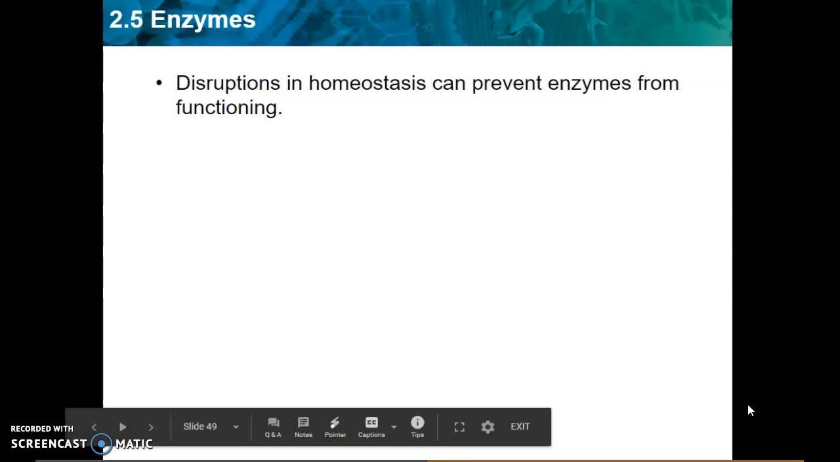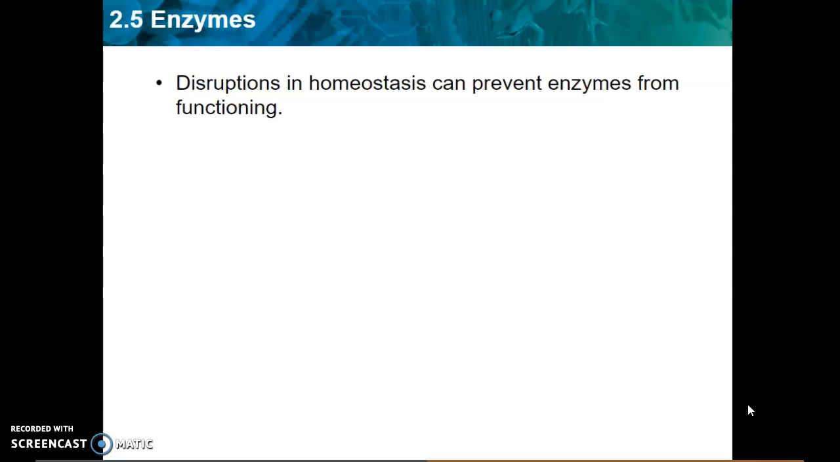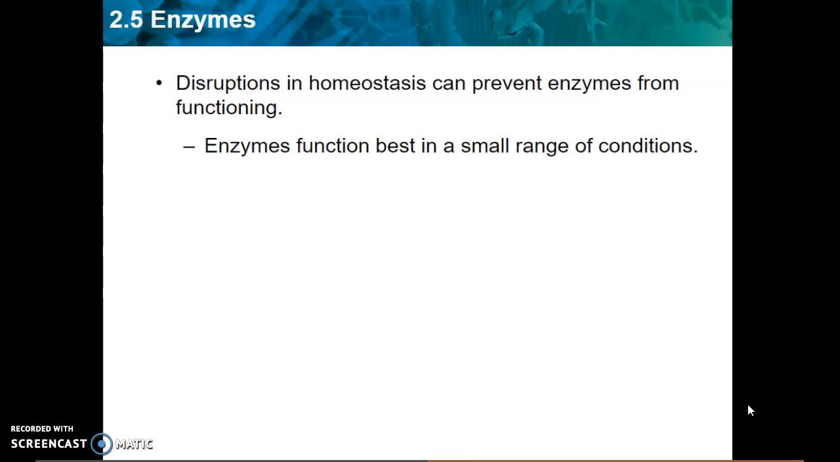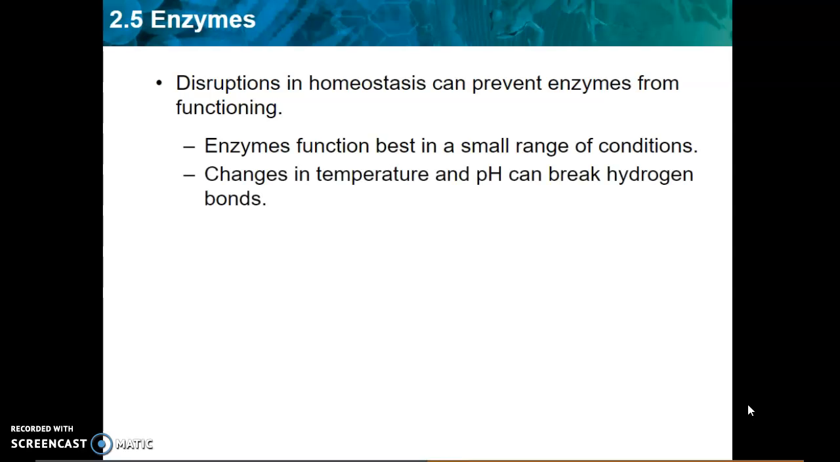Disruptions in homeostasis can prevent enzymes from functioning. Enzymes catalyze both the forward and reverse of the same reaction. Enzymes can be denatured by temperatures and pH levels outside the optimal range for that particular enzyme. For example, the protein in your hair can be denatured by adding heat, like a curling iron. This disrupts the hydrogen bonds and reforms the structure. After you wash it, your hair returns because those bonds are allowed to reform.